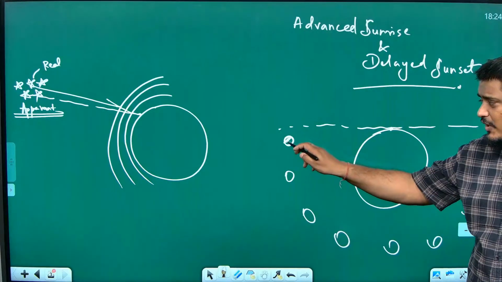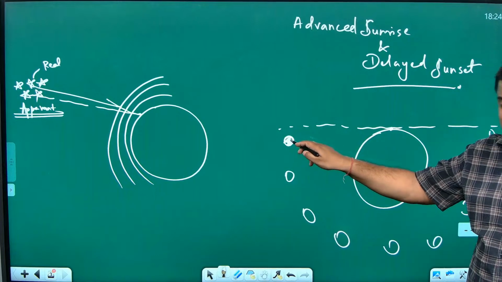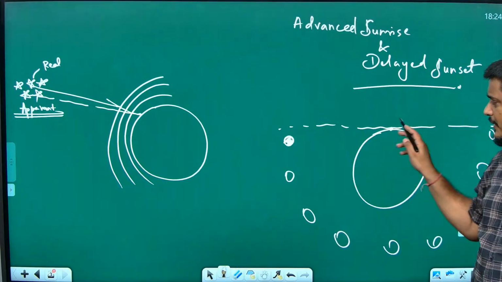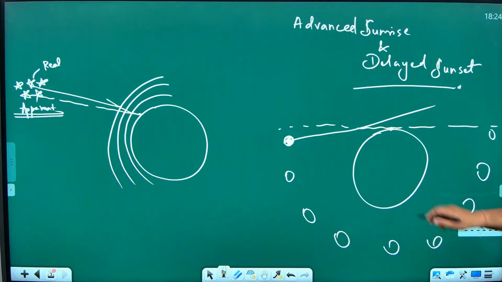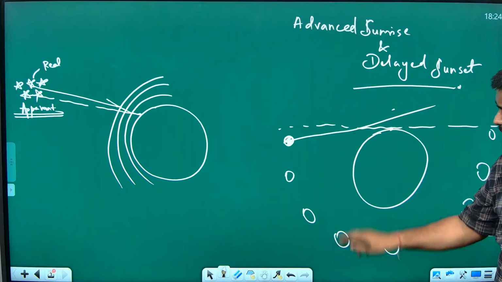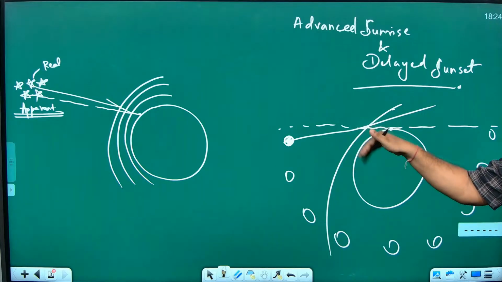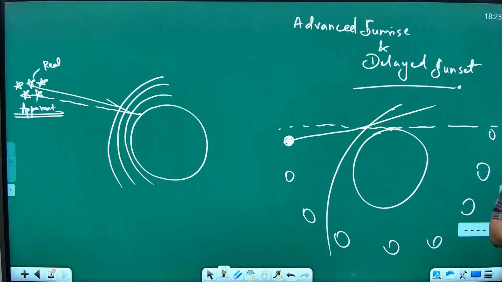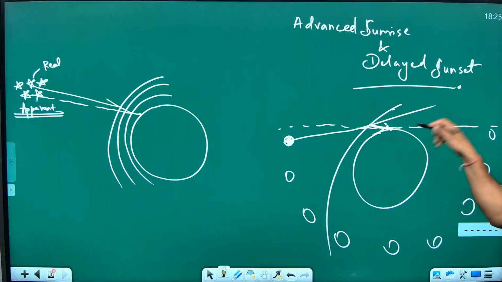When the sun is near the horizon, see what happens. You are seeing from here. Light from the sun rays comes, let me draw rays, and atmospheric layers are there. Let me draw the atmospheric layer like this. The light has to bend. Outside is vacuum and the atmosphere is a denser medium. So it will bend towards or away? Towards the normal. So it will bend like this and come to your eyes. Instead of going straight, it will bend and come to your eyes.